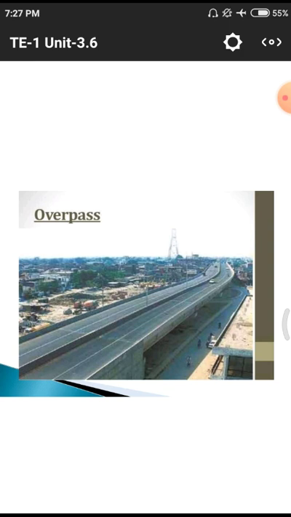In Vijayawada we have this kind of structure to divert waterways and roadways, and in Godavari also we have these bridges. Okay, all those are overpass-like structures. Normally we call them bridges. In Godavari we have two kinds of bridges on a single line, that means roadway and railway. The top portion is the roadway, the bottom portion is the railway. Likewise we have different bridges in our state and city itself, so we have to understand. This is the overpass structure.